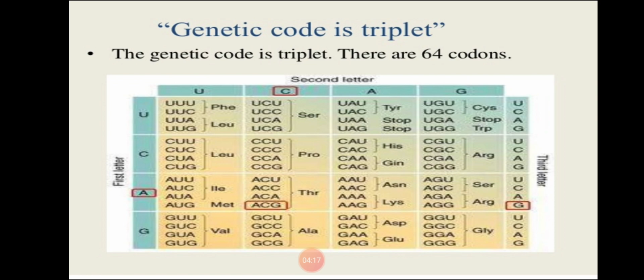Always they are present in the form of 3 letters, for example UUU, UUC, UUA. And in every living organism, genetic code is a triplet code only.